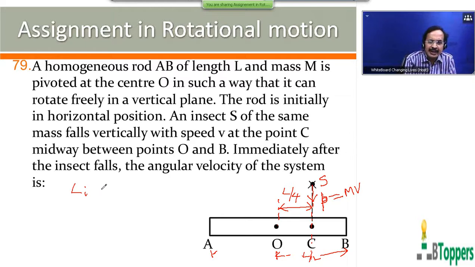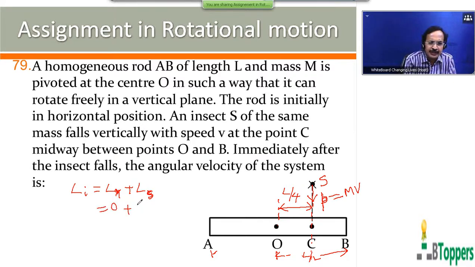You consider the rod and the insect together as one system. The rod is initially at rest, so the initial angular momentum of the rod can be taken as 0.